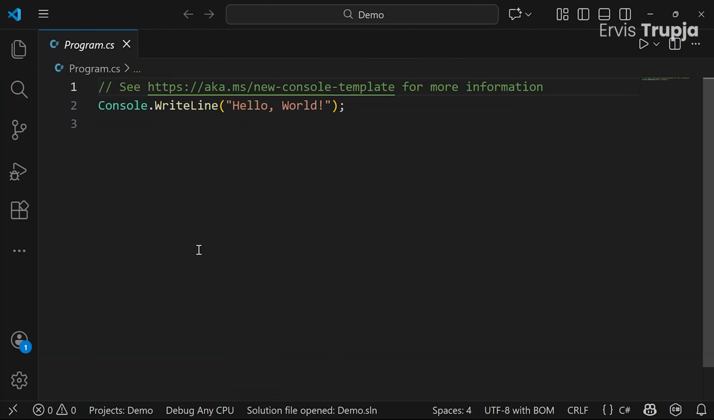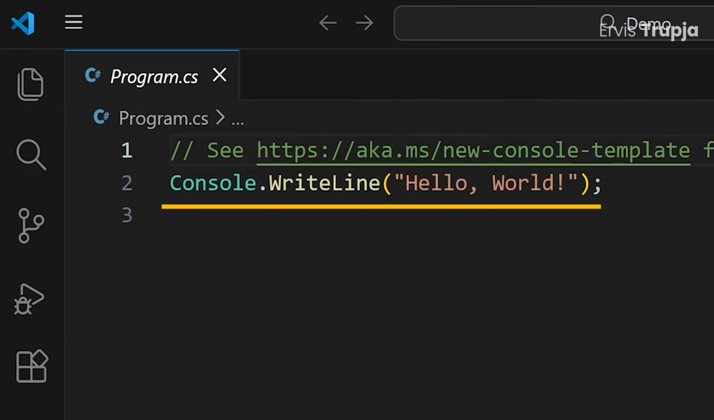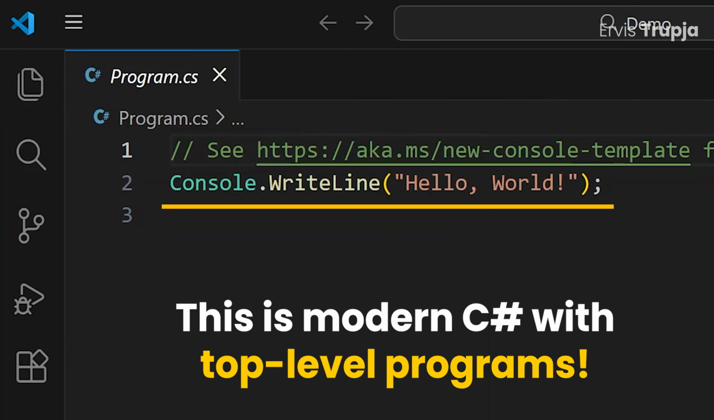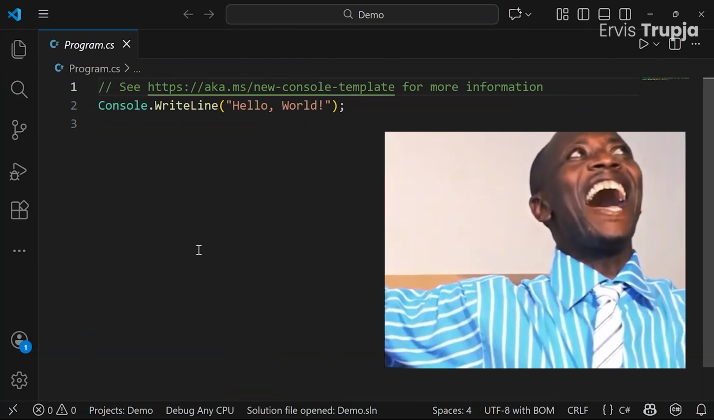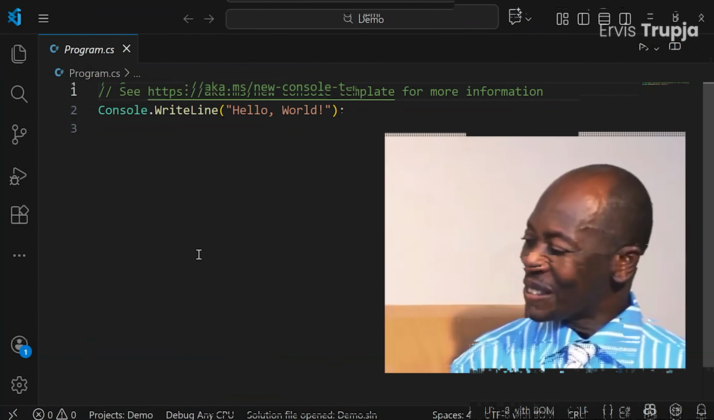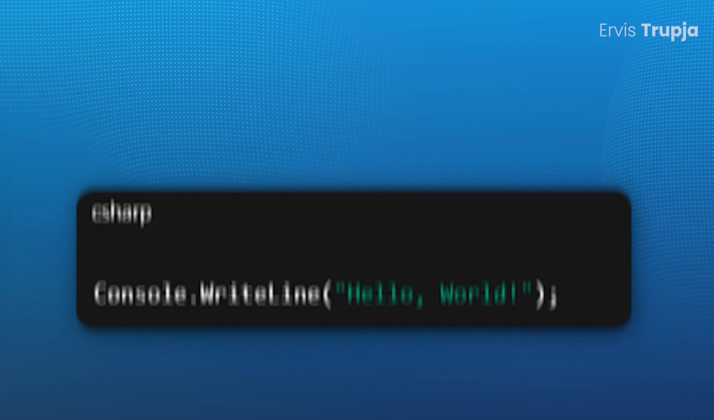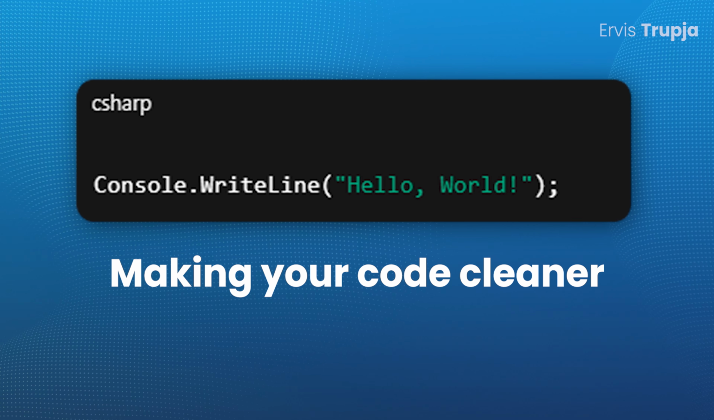When you create the console app, you'll notice that we have just a single line of code. This is modern C# with top-level programs. Wow! The compiler now creates the main method automatically, making your code cleaner.